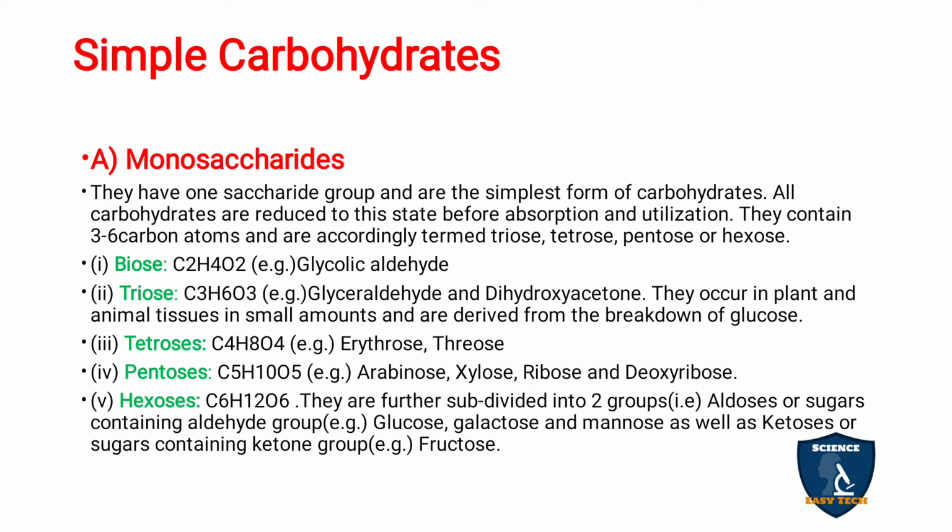C2H4O2, an example is glycolic aldehyde. Triose is C3H6O3. Examples are glyceraldehyde and dihydroxyacetone. These trioses occur in plant and animal tissues in small amounts, and they are derived from the breakdown of glucose.